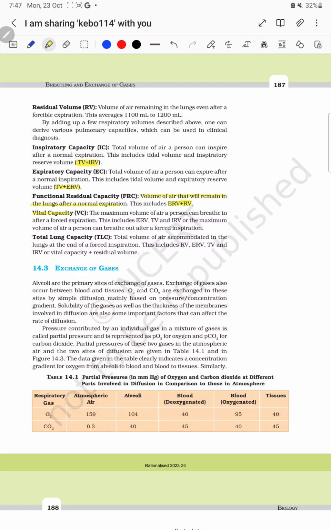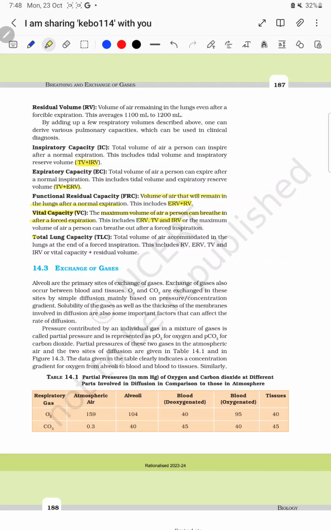What is the vital capacity? It is an important point, the maximum volume of air a person can breathe after the forced expiration. So it includes expiratory reserve volume plus tidal volume plus inspiratory reserve volume, or the maximum air a person can breathe out after the forced inspiration. Okay, so what is the vital capacity? It is the maximum volume of air a person can breathe in after the forced expiration.